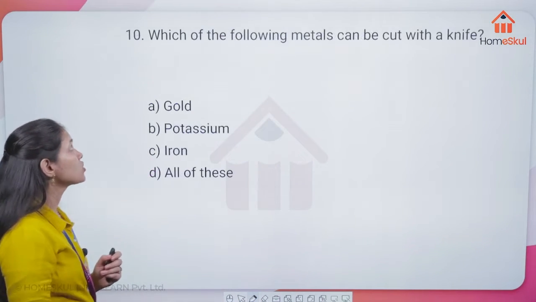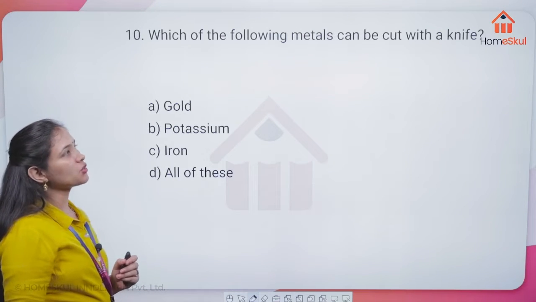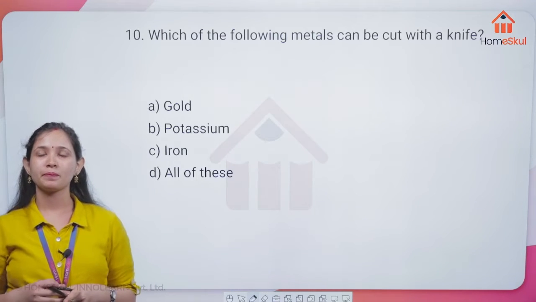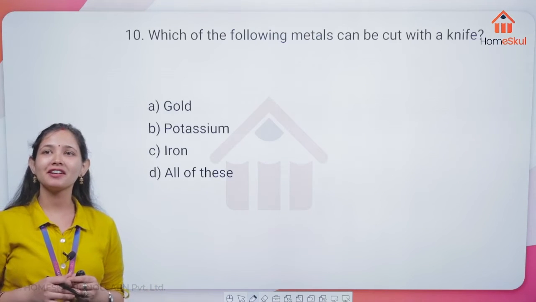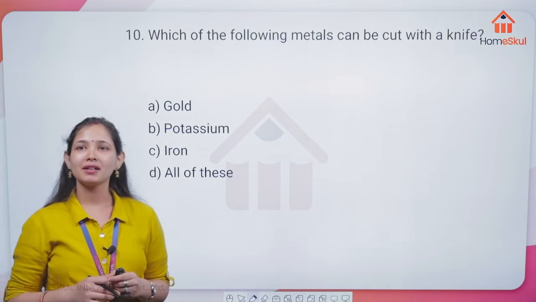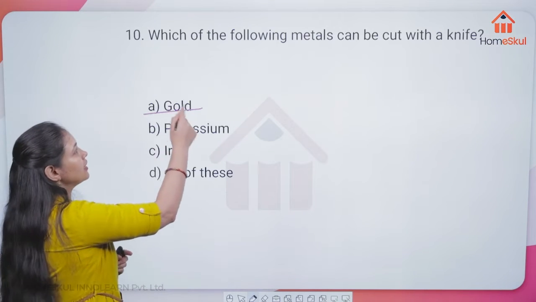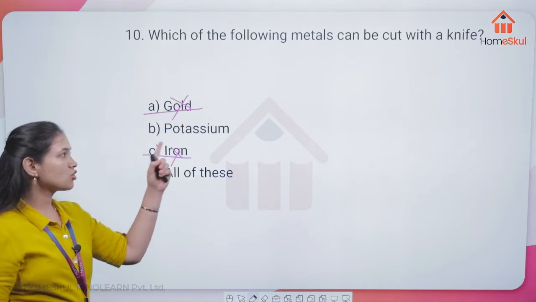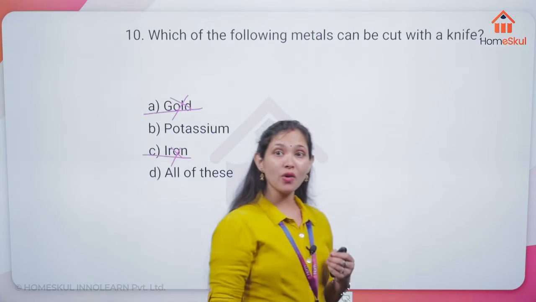That is the 10th question here. Which of the following metals can be cut with a knife? B, potassium. Very correct. Anushka, Velga, Nishka, everyone. Yes, very correct. Gold you can't cut with a knife. Iron also you cannot cut with a knife. So potassium is the one which you can cut with a knife. And there is one more.